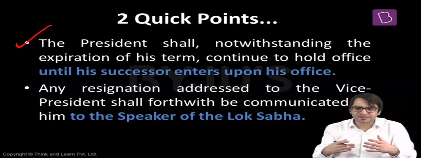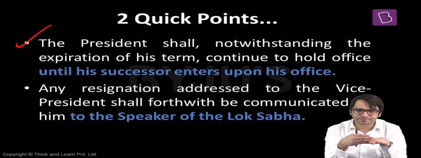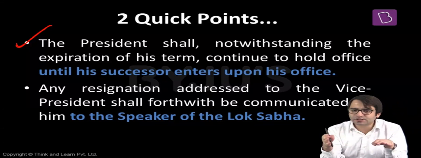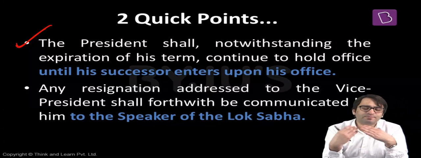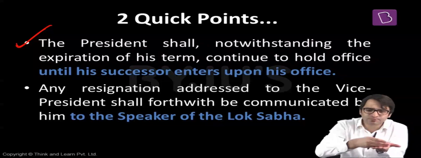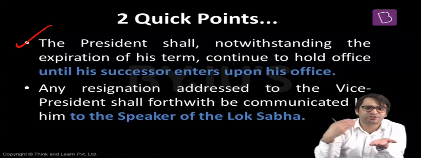Number one, let's say, for example, I am the President of India. My normal term is for 5 years. And 5 years got over today. But even then, election to the President's office has not been conducted. Election Commission has not been in a position to conduct the presidential election. That means we don't have a next President of India. My term got over today, but even then, I don't know who is the next President of India because the election has not been conducted.